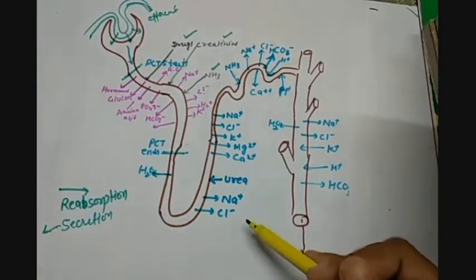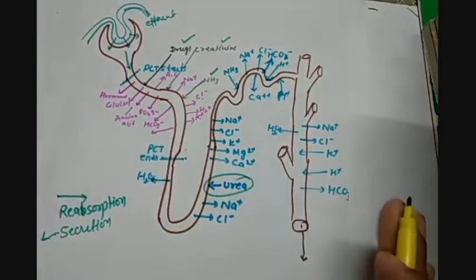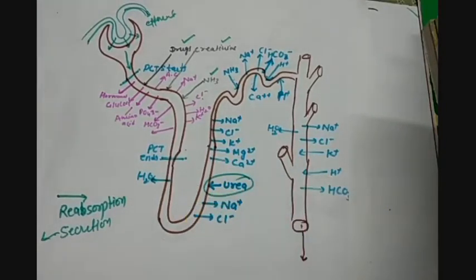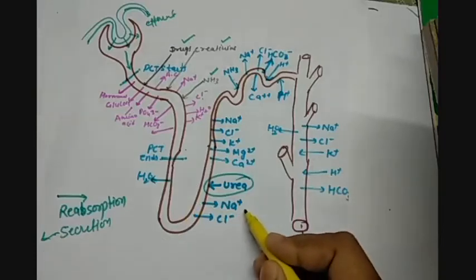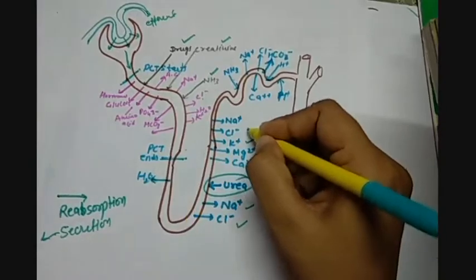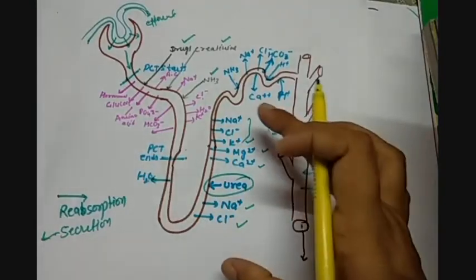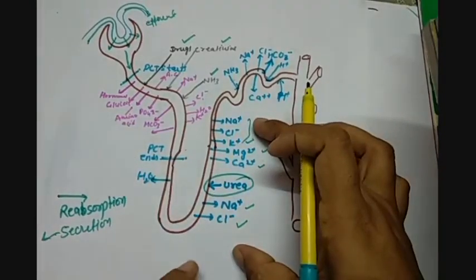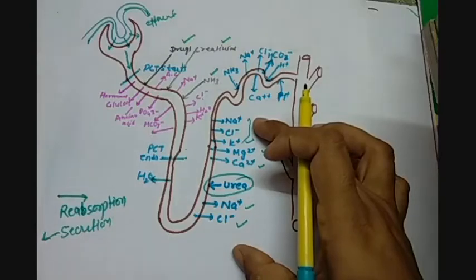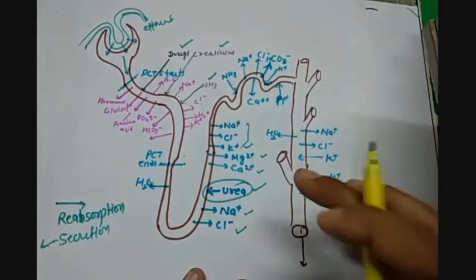But here, urea is secreted by the capillaries into the filtrate, whereas some of the ions like sodium, chlorine, calcium, magnesium, potassium are reabsorbed in the loop of Henle itself. So here also both things are happening, secretion and reabsorption. Secretion of urea, reabsorption of important ions.